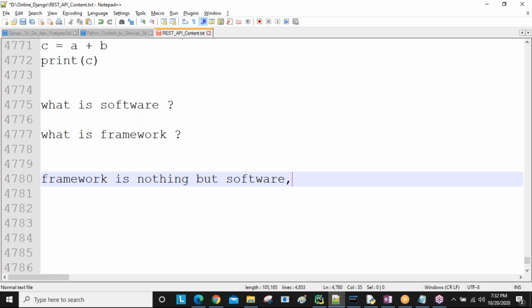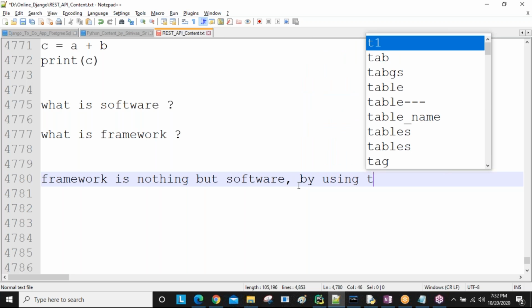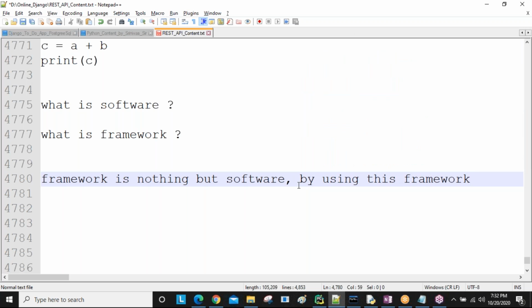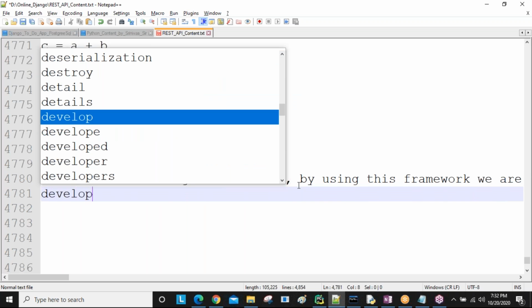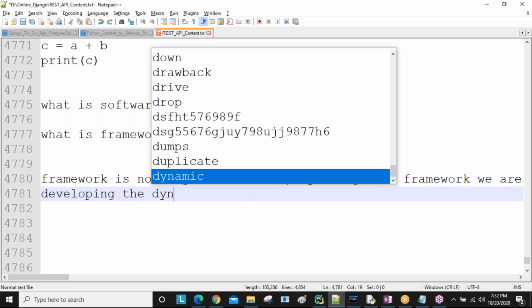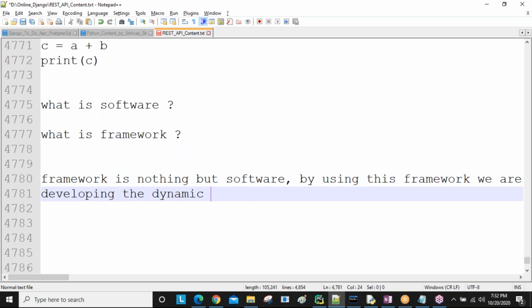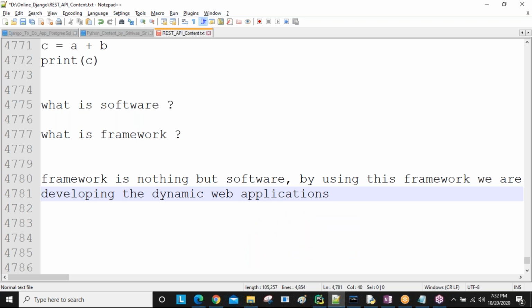Using this software, we are going to create dynamic websites. Framework is nothing but software. By using this framework, we are going to develop dynamic web applications.